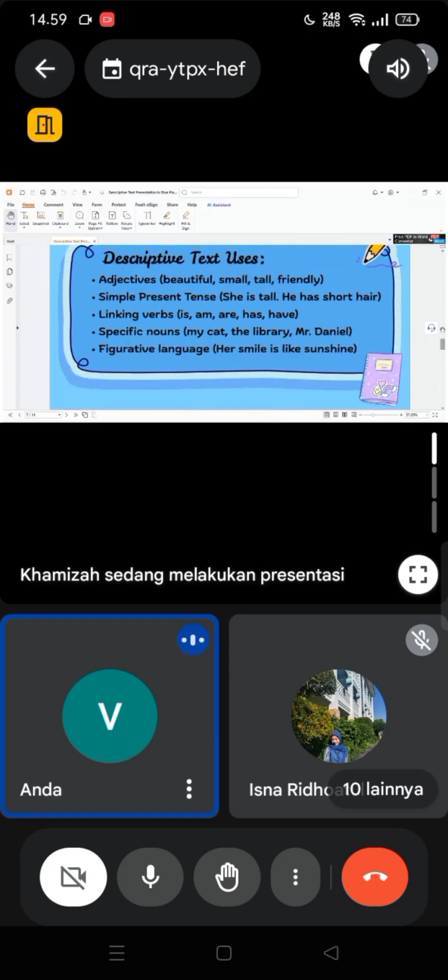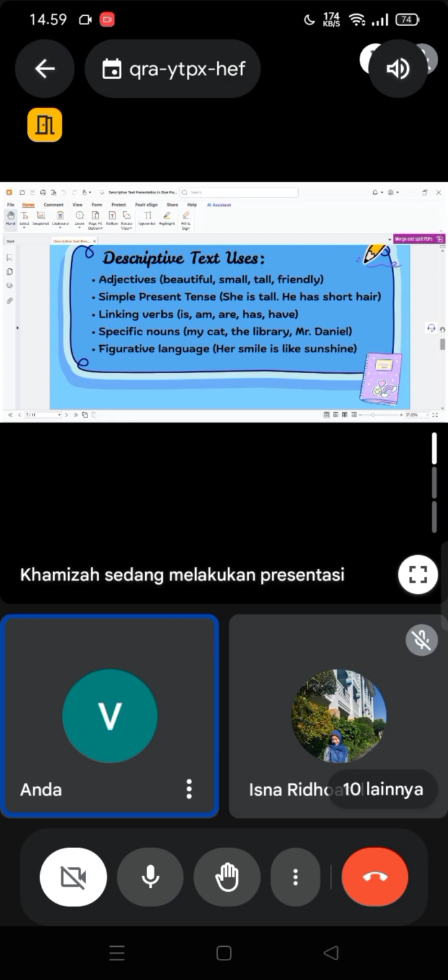And then let's move to the language features of descriptive text. The first, we use adjectives. These adjectives are like beautiful, small, tall, and friendly. And then we use simple present tense. The simple present tense is like she is tall and he has short hair.